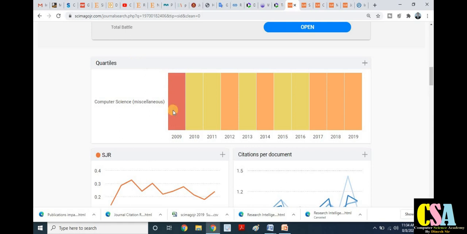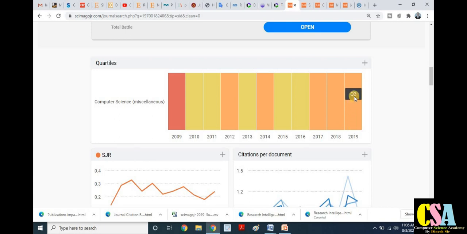Just click on the mouse. This is the Q4. So the journal citation, journal quality, journal ranking, all the things are available here. You can see here the ranking of the journal, or impact factor, of quartile 1, 2, 3, all the things are mentioned. So in 2009, the journal quartile is Q4. Now in 2010, Q2. Now in 2012, this is the Q3,